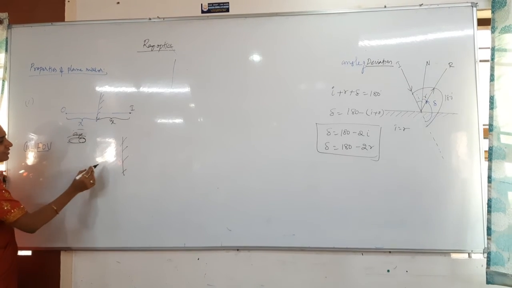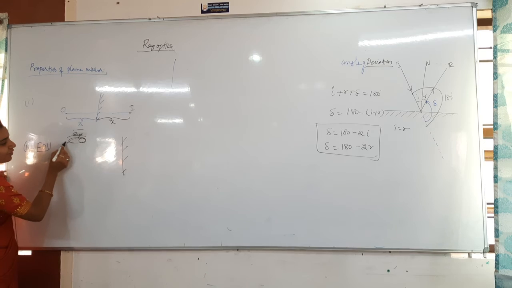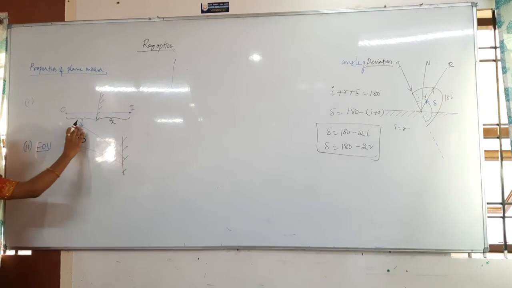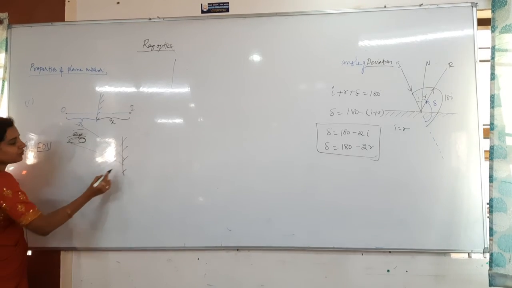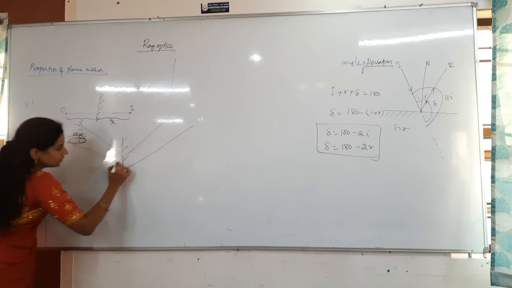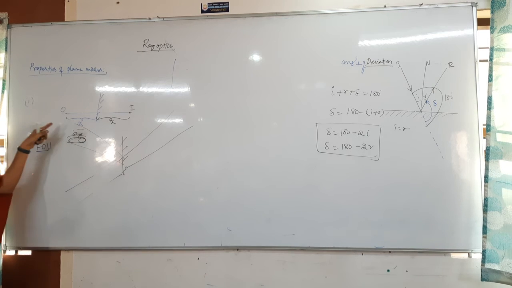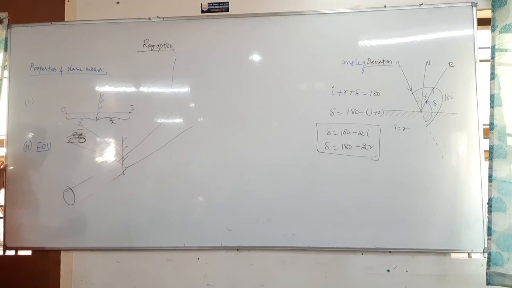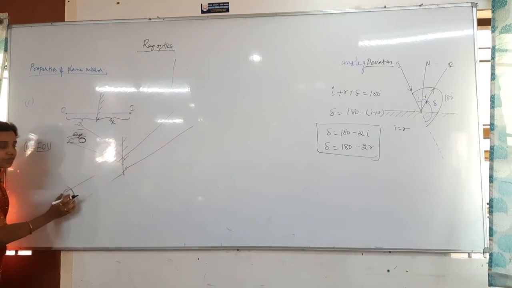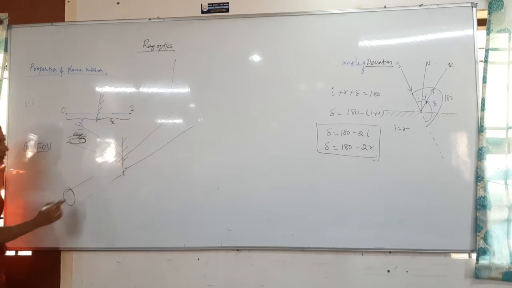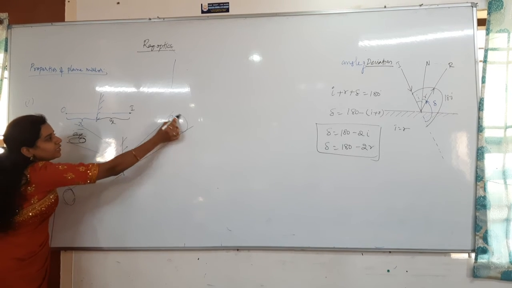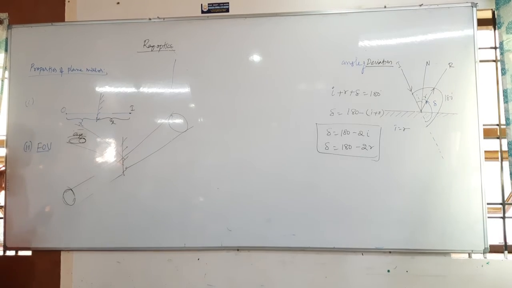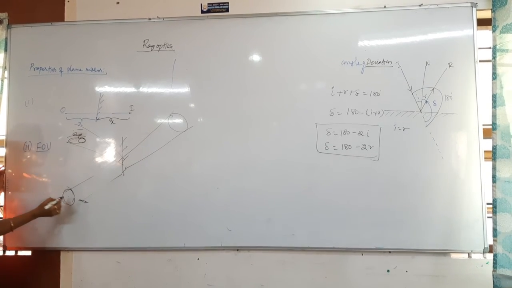So this eye will have the field of view like this. This eye can see the images of this side, actually this range. This eye can detect the objects here. Are you understanding or not? Why? Because this eye is in the field of view of this object. So the image of this object will form here, and that image can be detected by this eye. Whoever is standing here cannot see this image.